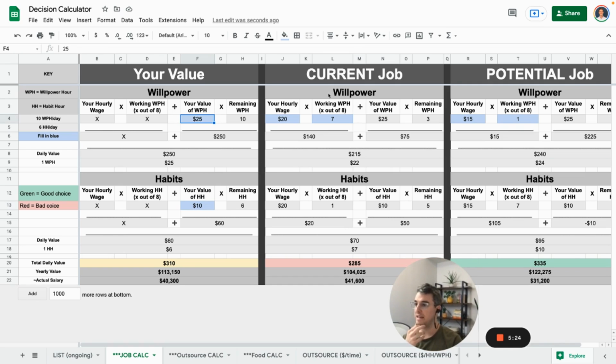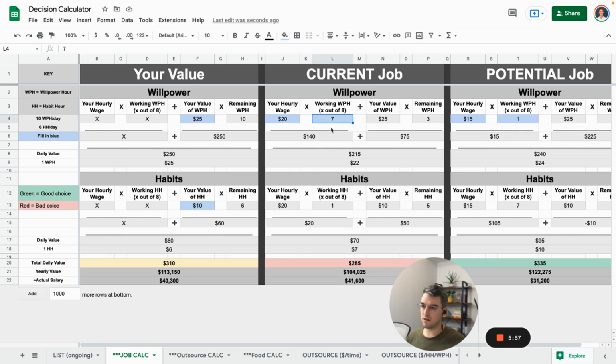And then based on your current job, this is the other important one. Your hourly wage is simple, still important, but this is how energy intensive, how willpower intensive your current job is. For example, if you're working at a job where you don't really have to focus, you're only doing a couple hours of work a day, then this is going to be much lower. This is my overnight gate guarding job. It was literally 1 hour of willpower or less on that job, so that other stuff is freed up elsewhere.